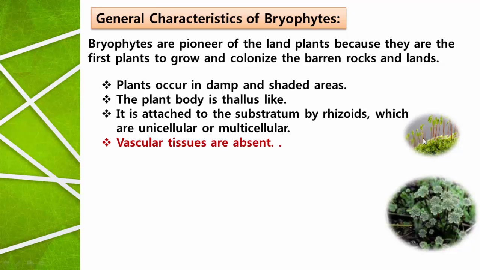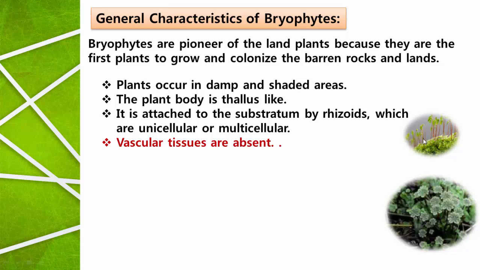They started growing on the land for the first time, and that credit goes to bryophytes. Bryophytes occur in damp and shaded areas, always with moisture and availability of water, with less bright sunlight. These kinds of habitats are usually occupied by the bryophytes.